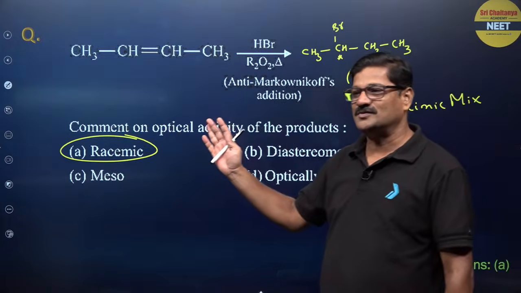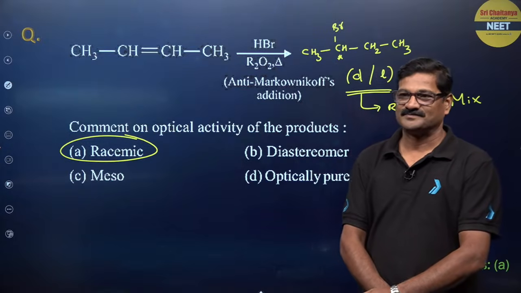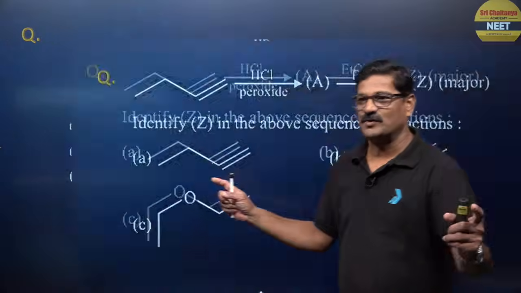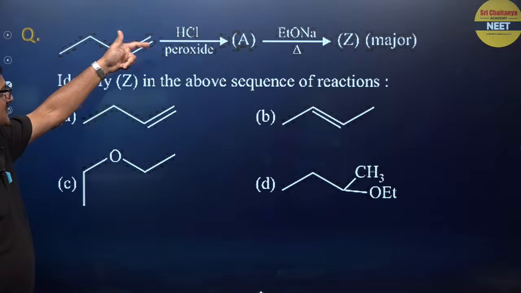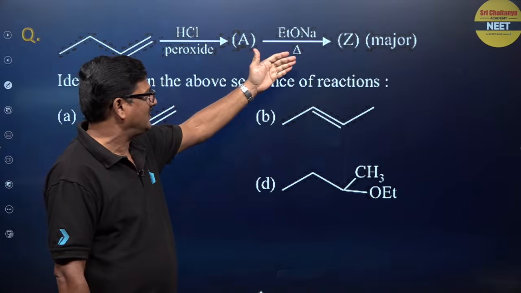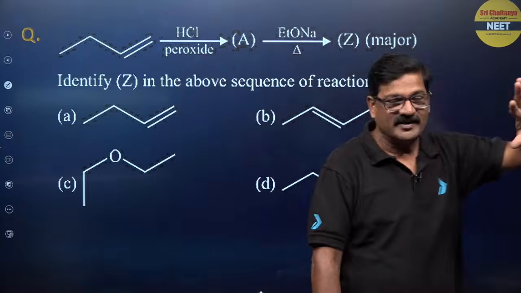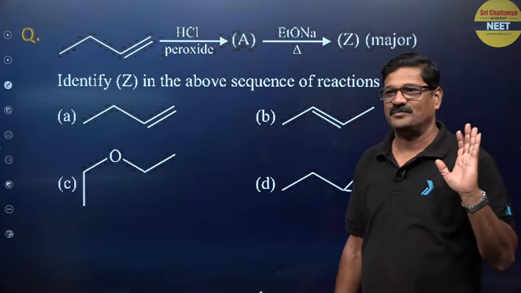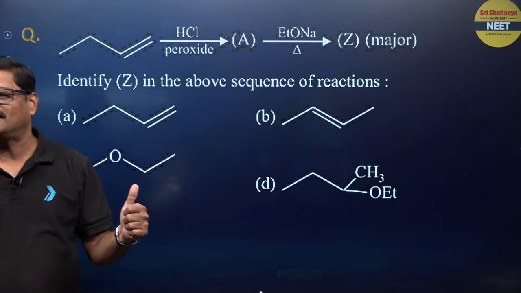One more question. Are you ready to open one more question here, children? Next, one more question here. This is butene, 1-butene, with HCl and peroxide, and the product formed is treated with sodium ethoxide and heated, and it is going to be an elimination reaction. And Z is the major product. You want to take a pen and paper and solve it. To solve these questions, you need to hold a pen and paper. Come on.